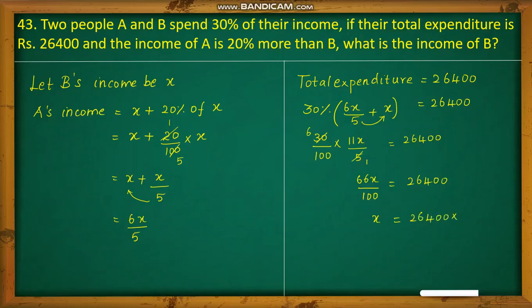So 26,400 into 100 by 66. Now by further calculation, you will be getting the value of x to be 40,000. So that will be the income of B.